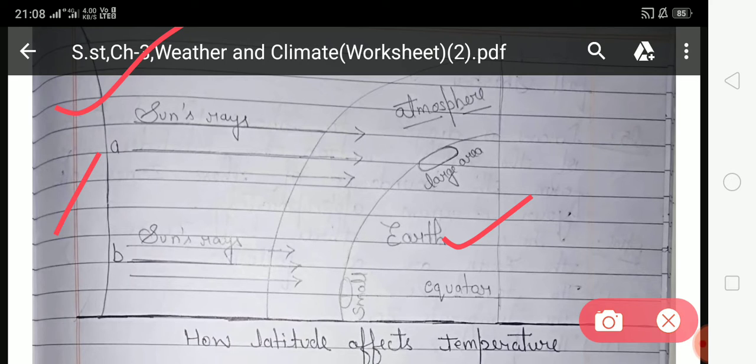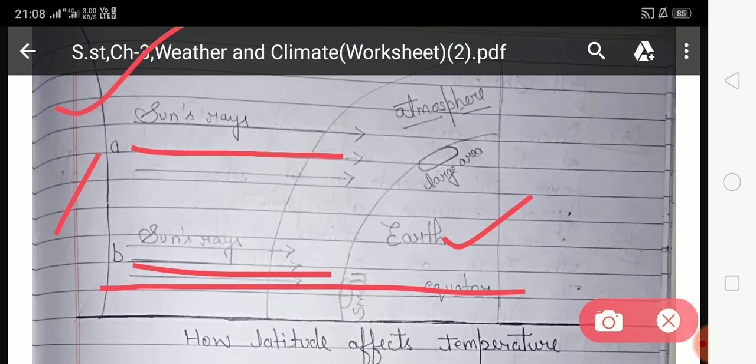When the sun rays fall directly on the earth, and when the slanting rays fall on the earth, there is a difference: the places near the equator have a hot climate, and the places away from the equator have a cold climate because of the slanting rays of the sun.